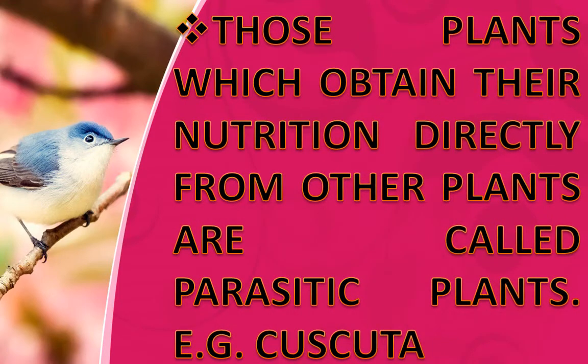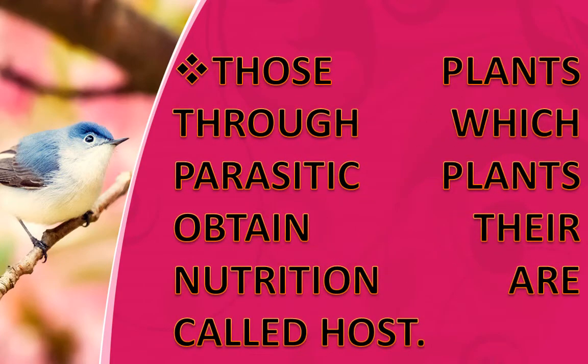Those plants which obtain their nutrition directly from other plants are called parasitic plants. Example, Cuscuta. Those plants through which parasitic plants obtain their nutrition are called host.